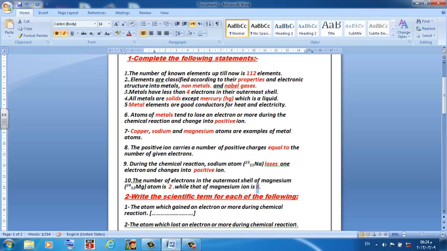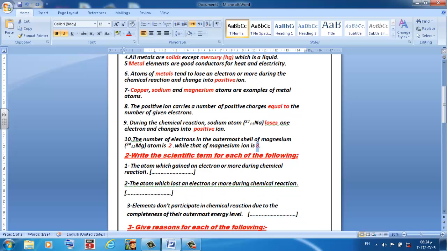The atom which gained an electron or more during the chemical reaction. Yes, when an atom gains an electron, of course, it will change into a negative ion.